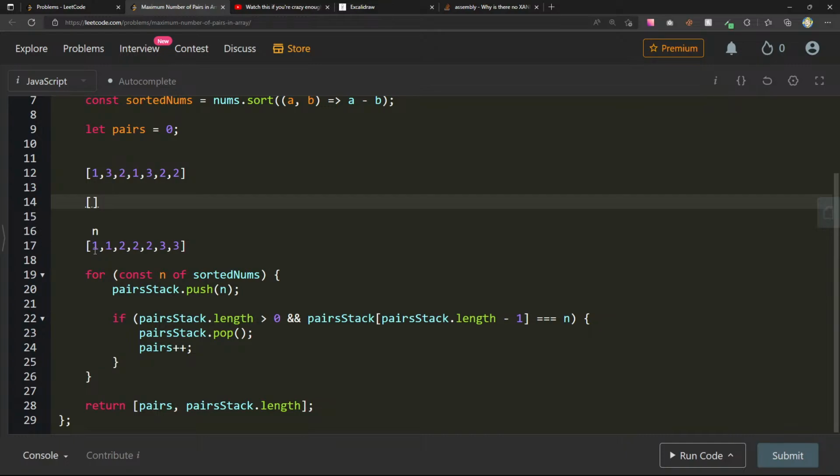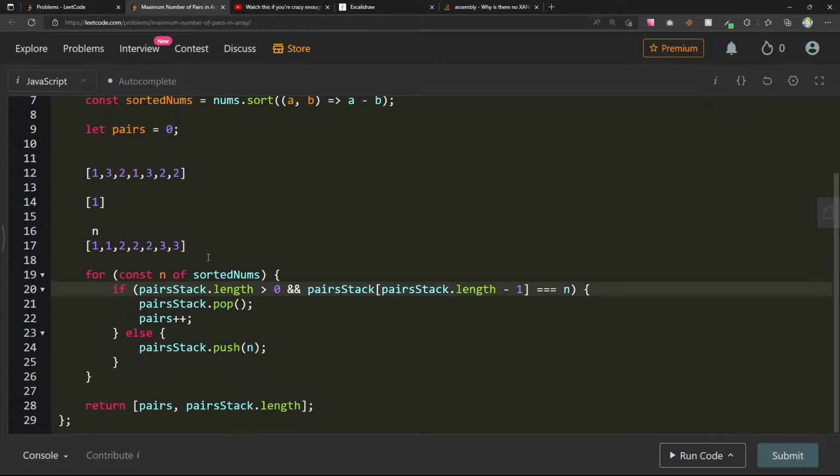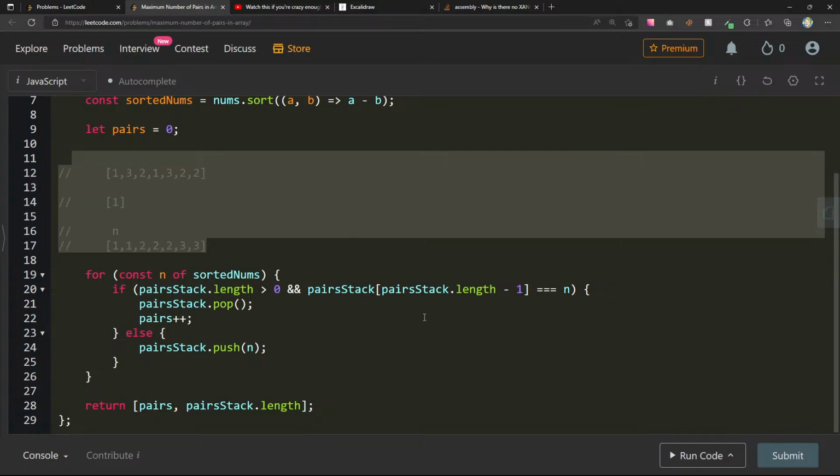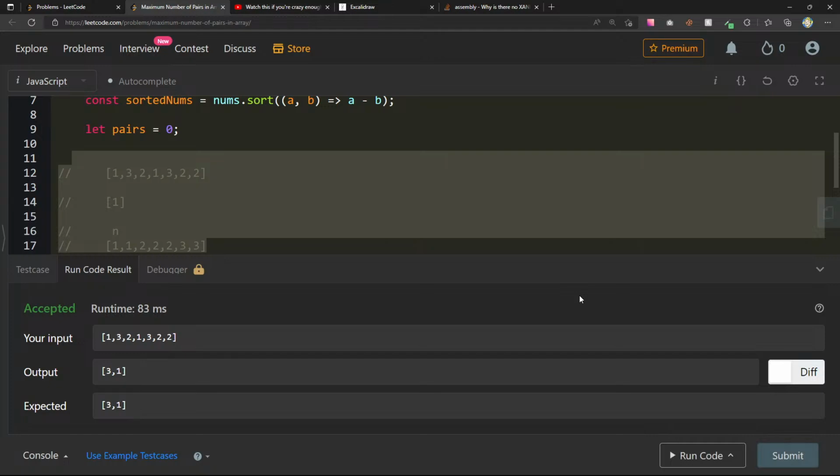I wonder if I can also just increase this. No, I think this will be easier. We push one, and then we go to the next one. Right before we push it, we should just pop it. So maybe that should be the first thing that we do, right? Else pair stack dot push n. Let's try this out.